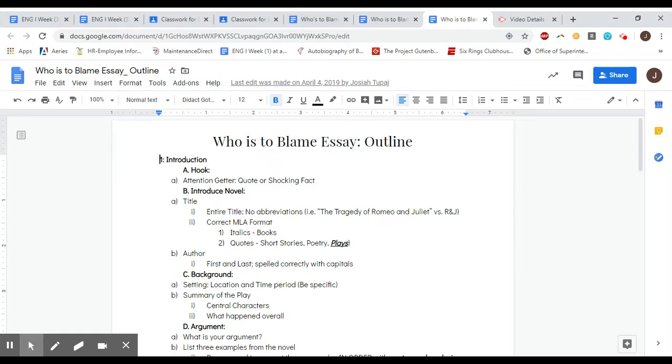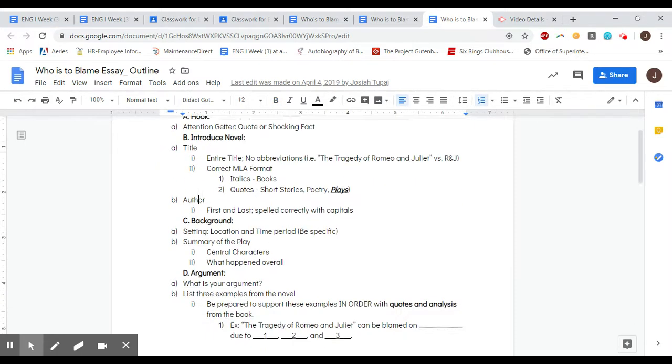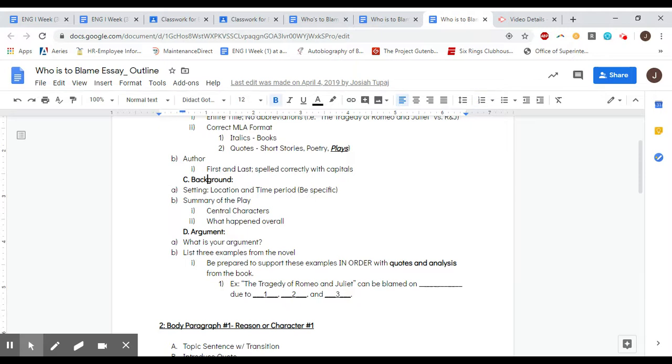First paragraph, you have the introduction that includes the hook, introducing the novel, telling us both the title and the author of the novel, giving us some background, so telling us the setting of the play, giving us a very, very brief summary. This should be maybe 2 sentences, potentially 1 if you can do it. Tell us who the main characters are and overall what happened in the story. So tell us that it's about Romeo and Juliet. They fall in love. They have families that don't like each other. Ultimately, they die at the end.